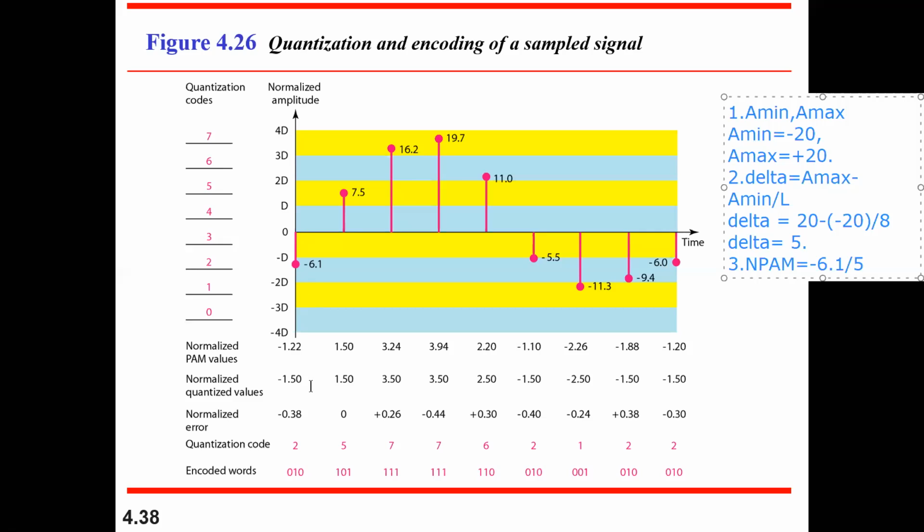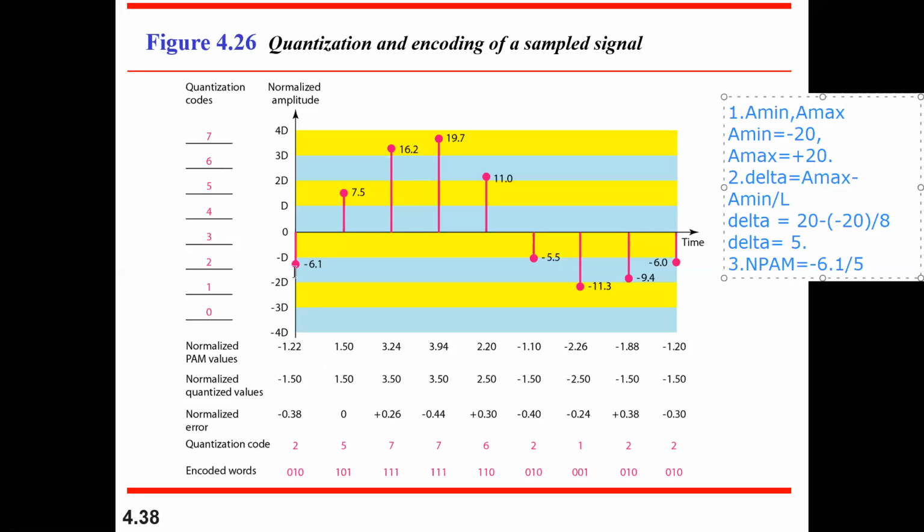That particular mid value will be nothing but your quantized value with respect to your pulse amplitude modulation value, whatever you have calculated. How to calculate the pulse amplitude modulation? Sampled value divided by delta will give you the pulse amplitude modulation value. With respect to that, you identify the midpoint that is available over there. Even if it lies below that particular midpoint, if it is in that particular region, you just maximize it to exactly half of that particular area.